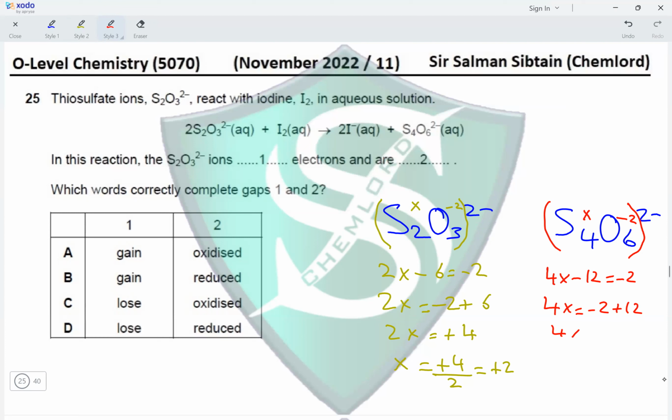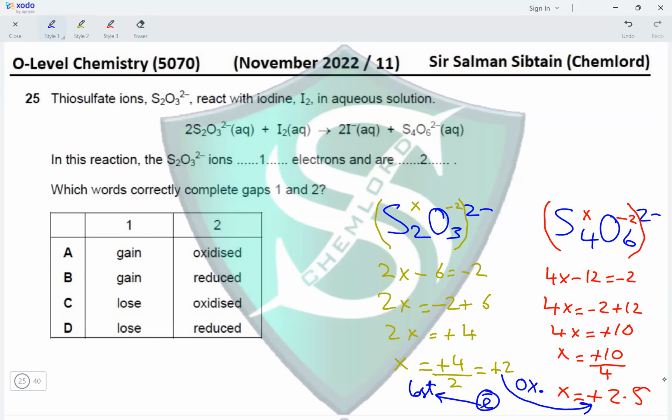So 4x equals plus 10. x would be equal to plus 10 divided by 4, and x gives us a value of plus 2.5. So we have the oxidation state of sulfur going from +2 to plus 2.5. There is an increase by 0.5. An increase in the positive charge means oxidation is taking place. And when oxidation takes place, electrons are lost.